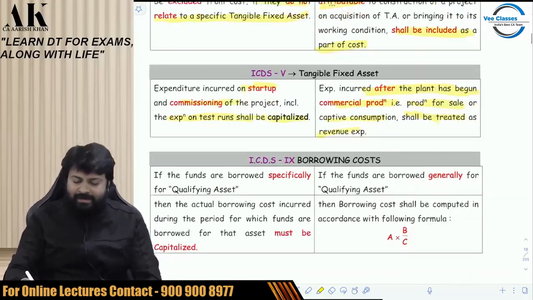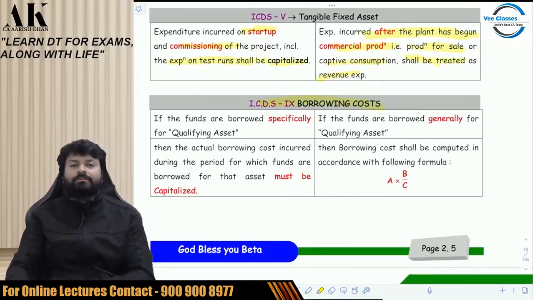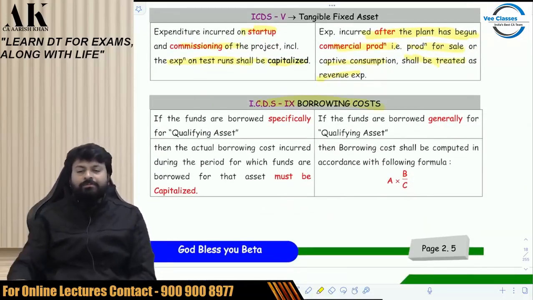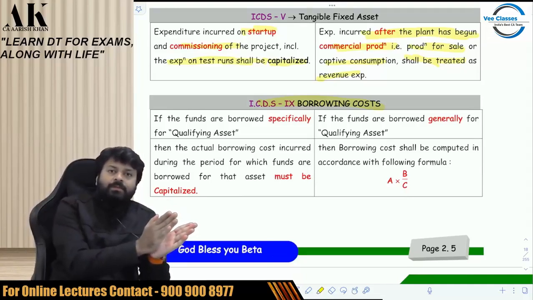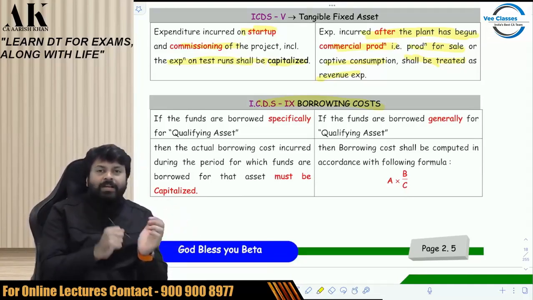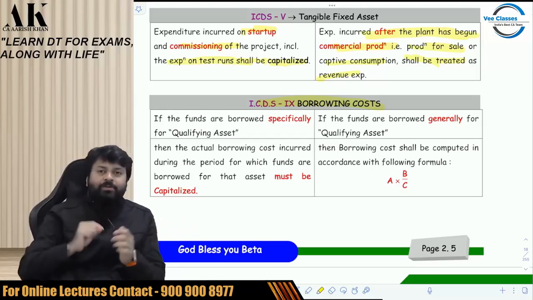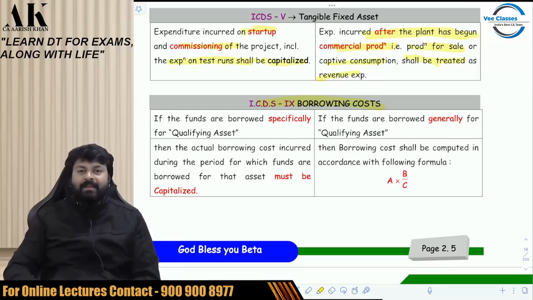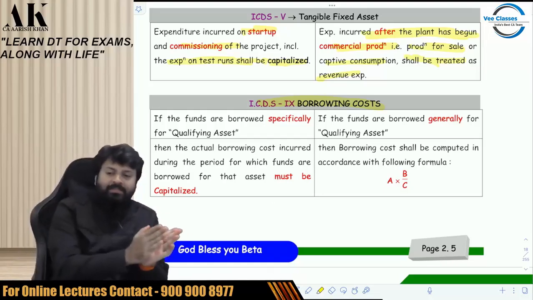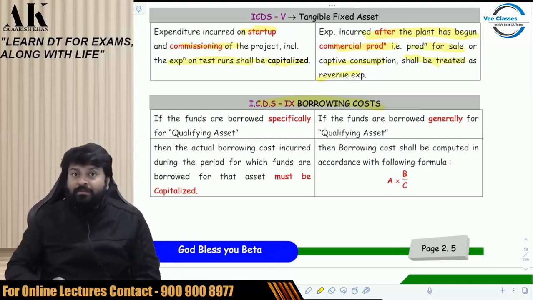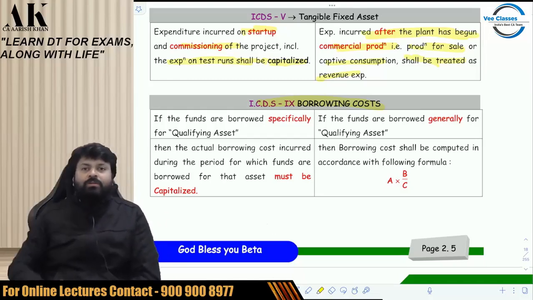Similarly, one more ICDS is there with respect to what? Borrowing cost, which I have just spoken to you. That if you take a loan for the purpose of an asset, you might have heard one technical word in accounts. Till the time the asset is a qualifying asset, you can capitalize it. You would have done this word in your accounts, in financial reporting, in borrowing cost. So if you take a loan, if you borrow some money for a qualifying asset, so till the time the asset is a qualifying asset, you can capitalize that to what? To the cost of asset.